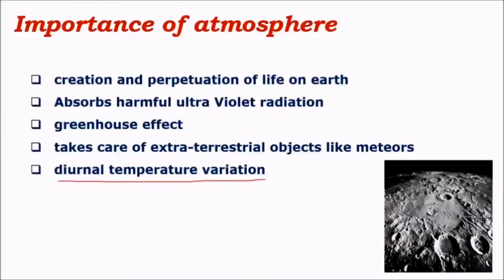As a result, the atmosphere also plays an important role in keeping the daytime and nighttime temperatures fairly in close ranges, and this is mainly due to the greenhouse effect, that is, due to heat trapping gases like carbon dioxide, methane, etc. And also there are other phenomena like ocean currents, wind systems, etc., which also help in maintaining the heat balance on the Earth's surface as well as heat balance during day and night times. So the atmosphere is very important for both existence as well as continuation of life on Earth.